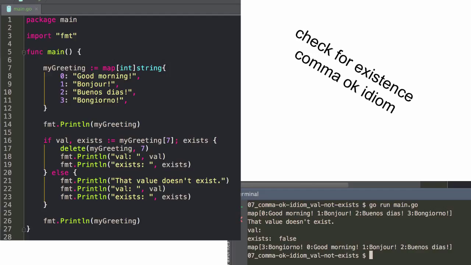So here's the comma okay idiom, and it's false. And you can see the val is just nothing. So if val exists, my greeting 7, that doesn't exist. There's no 7, so that's false. So it comes down here, runs that. That value doesn't exist. Value is empty string, and exists false. That's kind of cool.